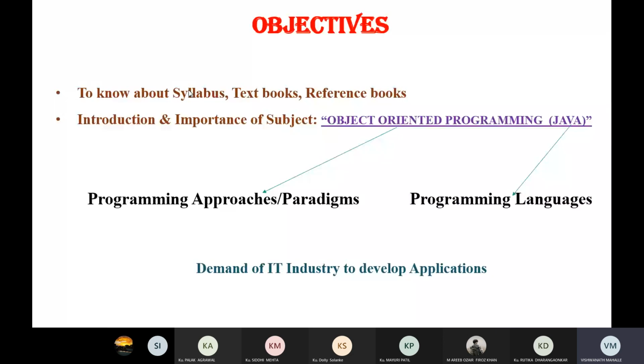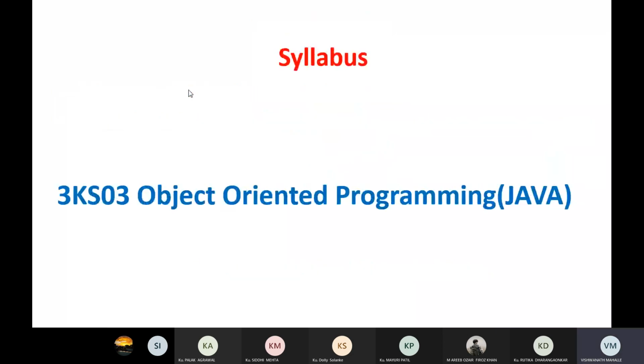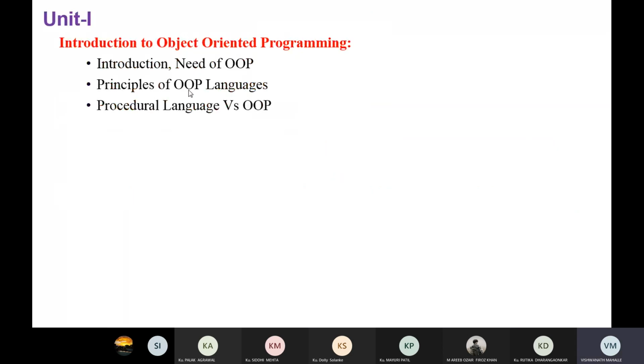Now we start with our first objective, the syllabus. This is unit 1, introduction to object-oriented programming. Unit 1 covers 3 points.